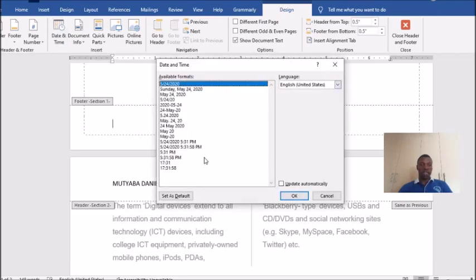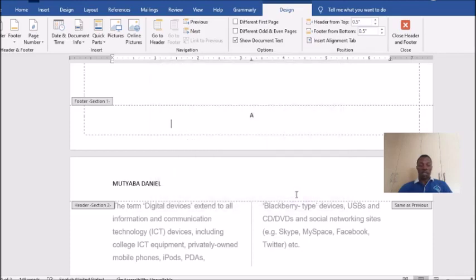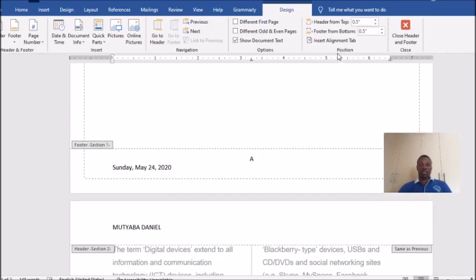Once you click on date and time, you select update automatically. Then click OK. You don't need to adjust anything here, unless you want to adjust the format. So it will come automatically, so that even tomorrow it will read tomorrow's date. Even next year it will read that day's date.